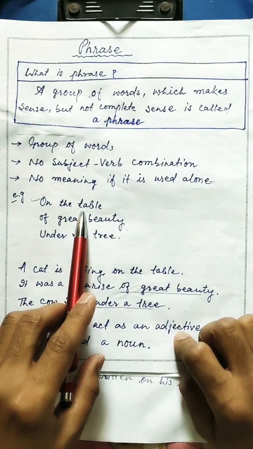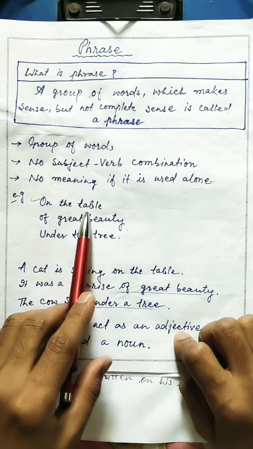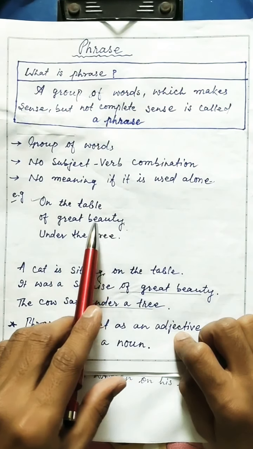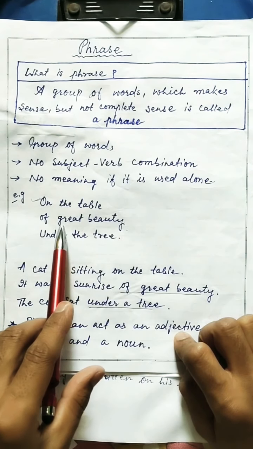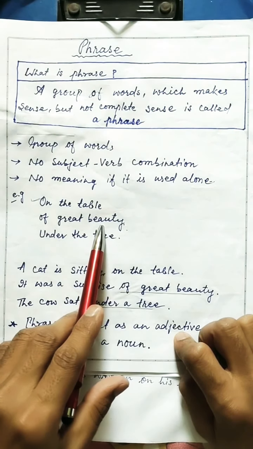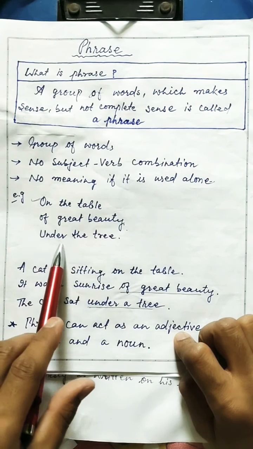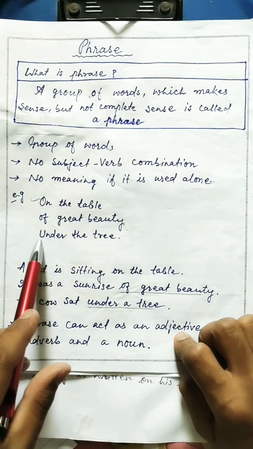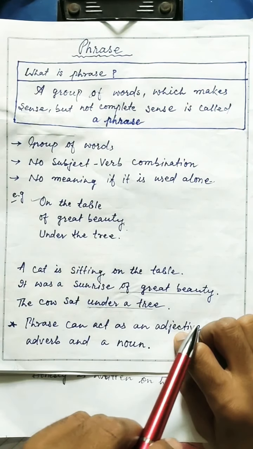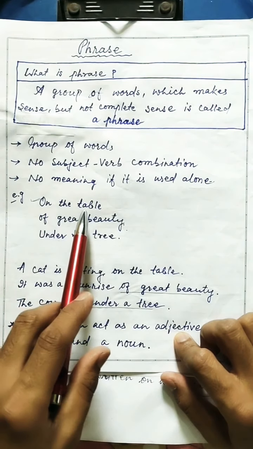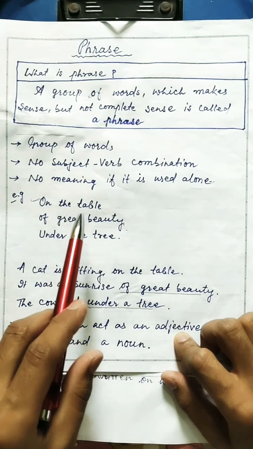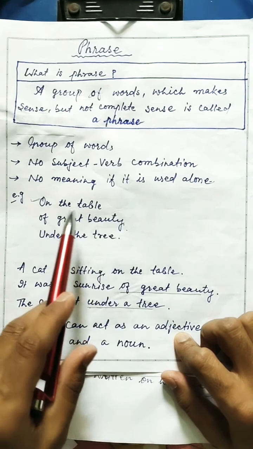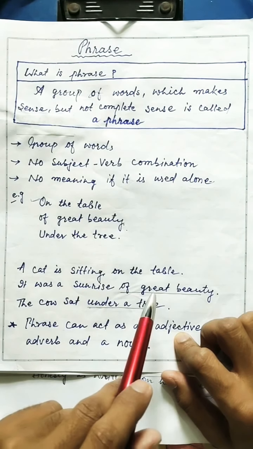This is a group of words having a preposition and a noun. Now let's see the next example, of great beauty. This is a group of words having an adjective and a noun. Now the next example, under the table. In this phrase, this is a group of words having a preposition and a noun. So this group of words, that means this phrase, does not give any sense if it is used alone. But when we use this phrase in a sentence, it gives some meaning.